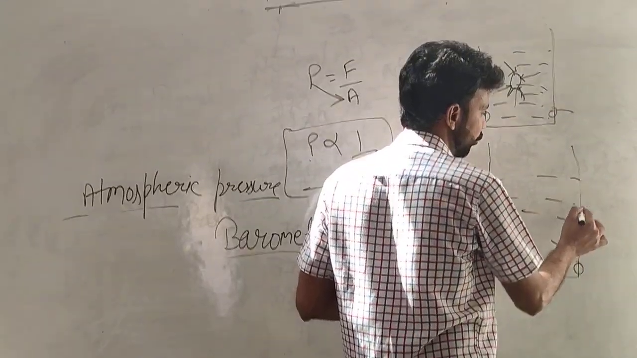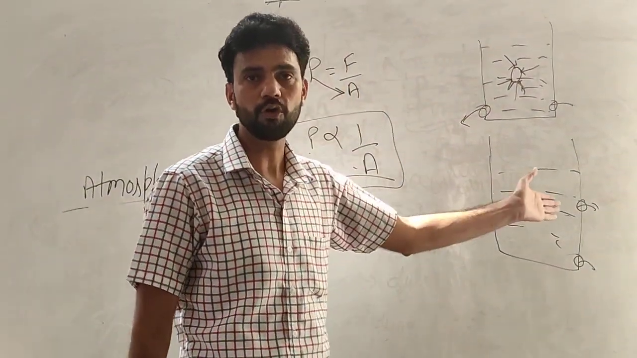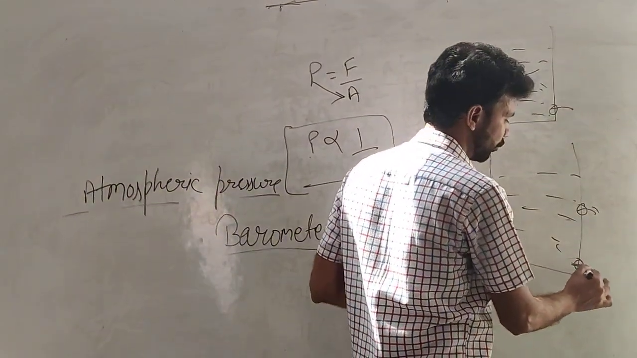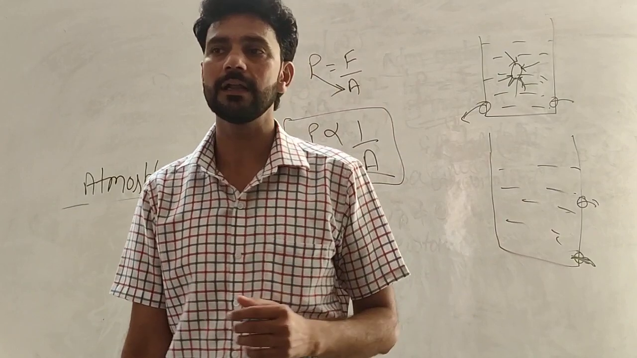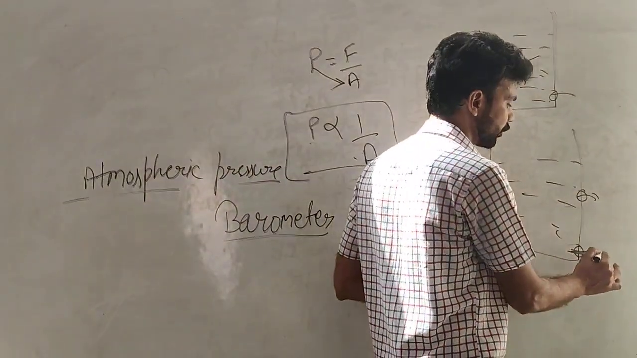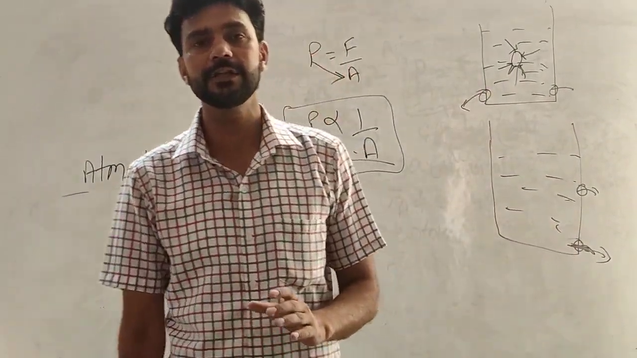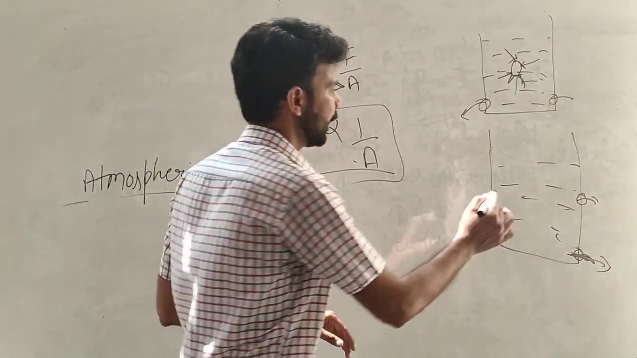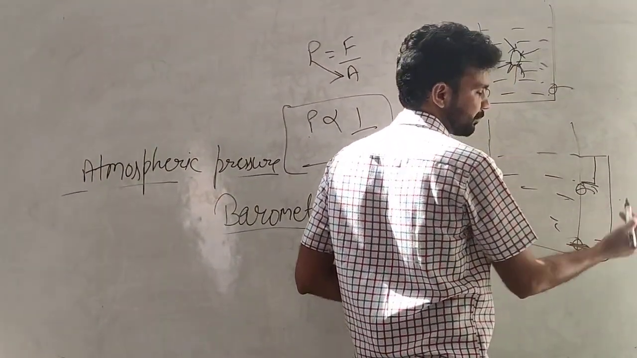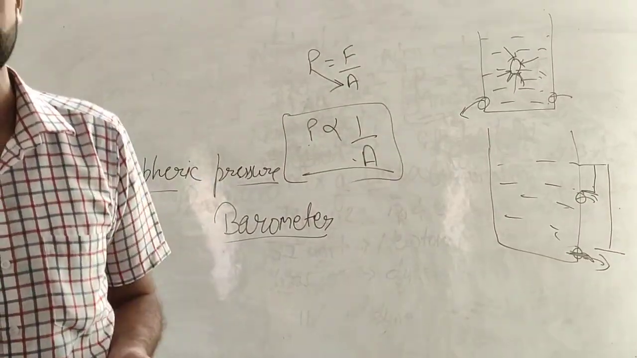The second thing about liquids: suppose this is a container filled with water. We have made two holes, one at the bottom and one at some height. From which hole does the maximum water come out? From the hole which is at the bottom. Maximum water flows from this hole. Why? Because the pressure increases with the increase in depth. Here we have only this depth, and when we reach here, the depth increases. So pressure in liquid increases with increase in depth.